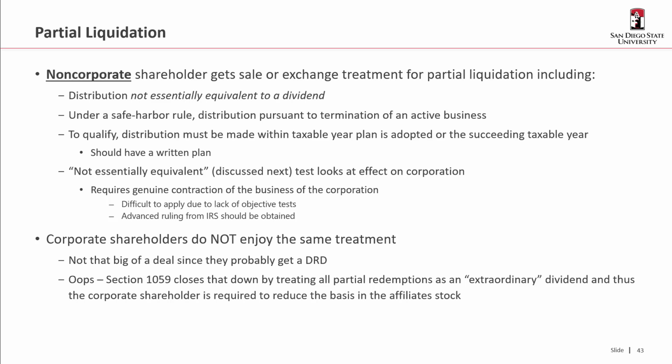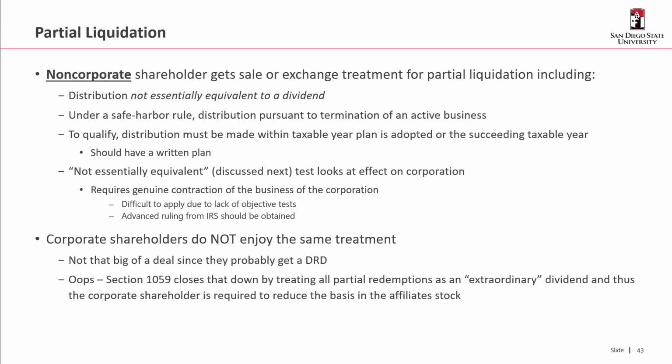The not essentially equivalent test, which we're going to discuss here in a second, looks at the effect on the corporation. And basically, it requires a genuine contraction of the business of the corporation. So a genuine contraction is difficult to apply because there are no objective tests to what it means to be not essentially equivalent. And so as a result, the corporation should probably think about getting an advance ruling from the IRS. Okay, so corporate shareholders do not enjoy the same treatment. But that's not that big of a deal since they probably get a DRD.